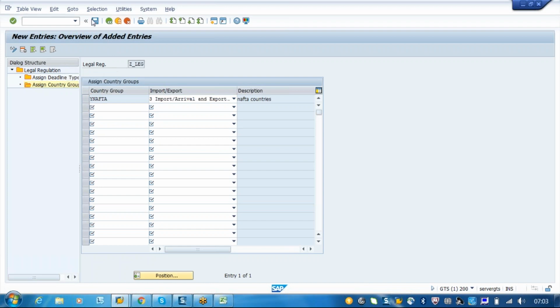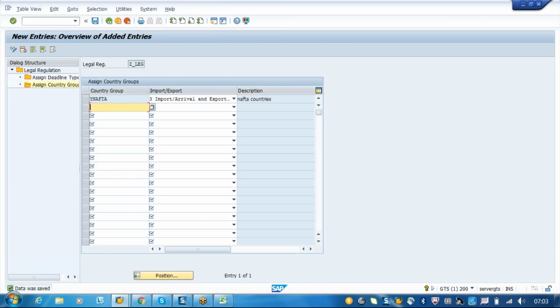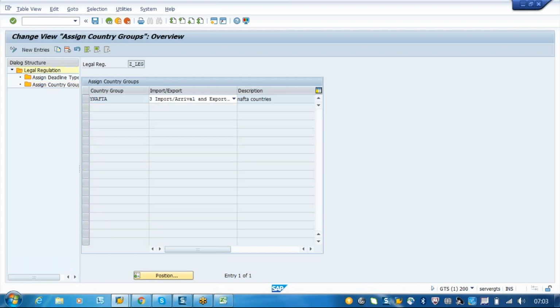Okay, so now you understood the purpose of this legal regulation. Basically the legal regulation will control what kind of rules and regulations we have to follow at the time of export and import. There are certain checks like compliance management checks, customs management checks and risk management checks. The system will try to follow all the rules and regulations during the checks, and the countries which can use this legal regulation are assigned here. So this is how the legal regulation is controlled.